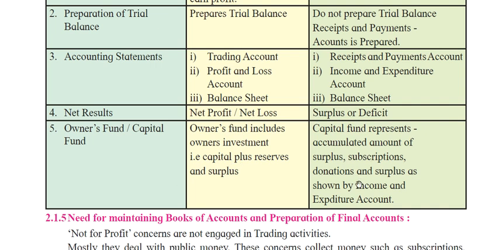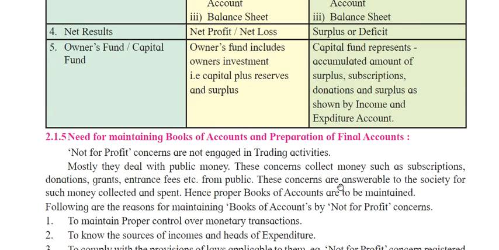And in a non-profit organization, the capital fund represents the accumulated amount of surplus, subscriptions, donations, and surpluses, whichever is given from the society, that they will accept. From that they show income and expenditure. So what amount was coming in and how much they have spent, they will show using an income and expenditure account.